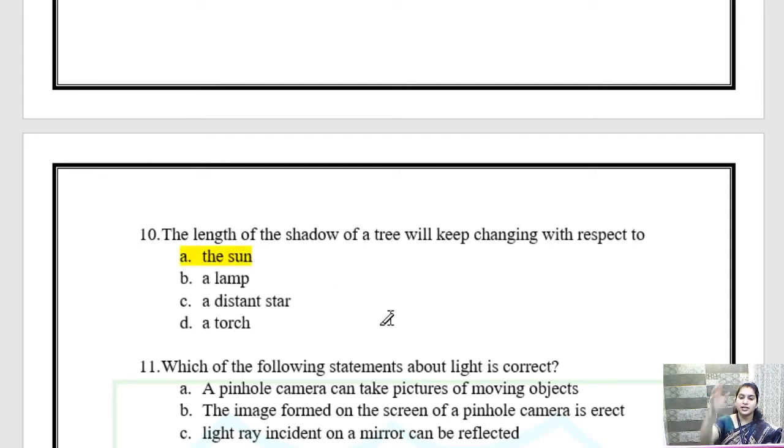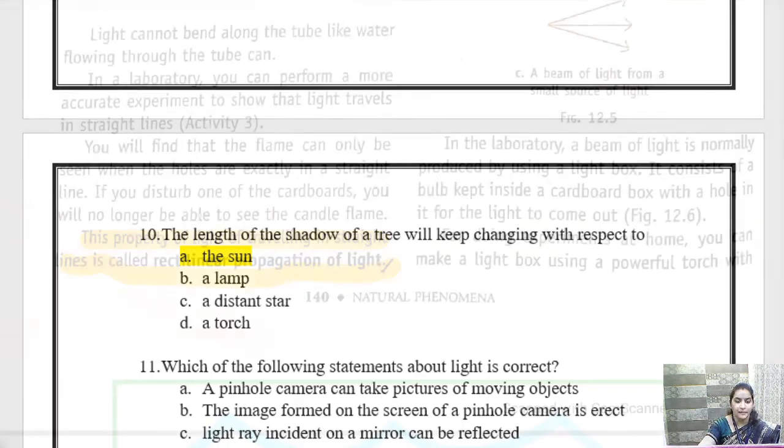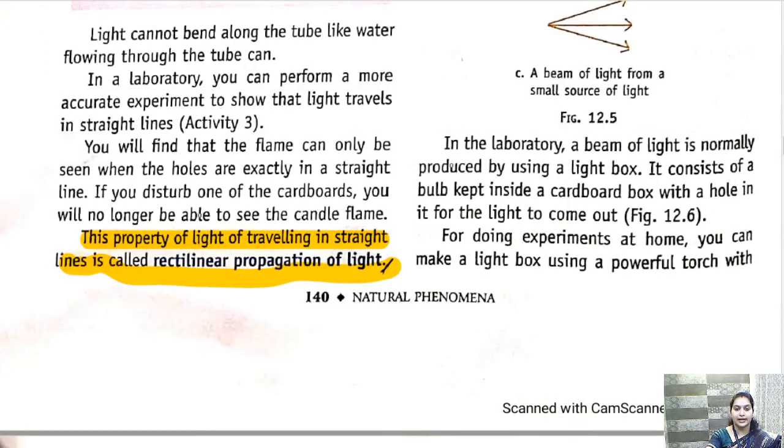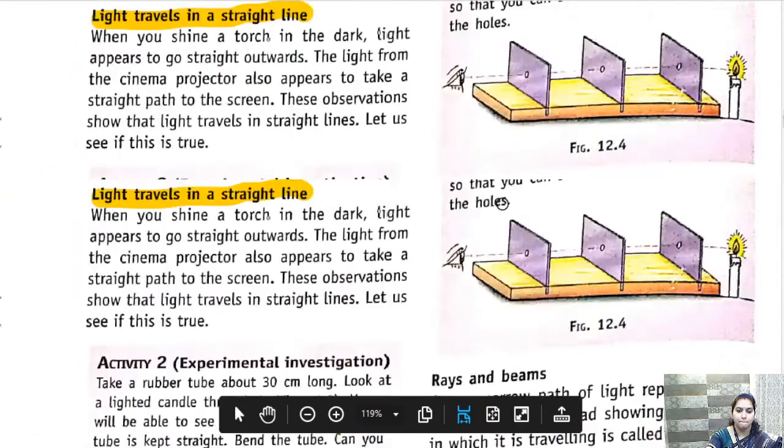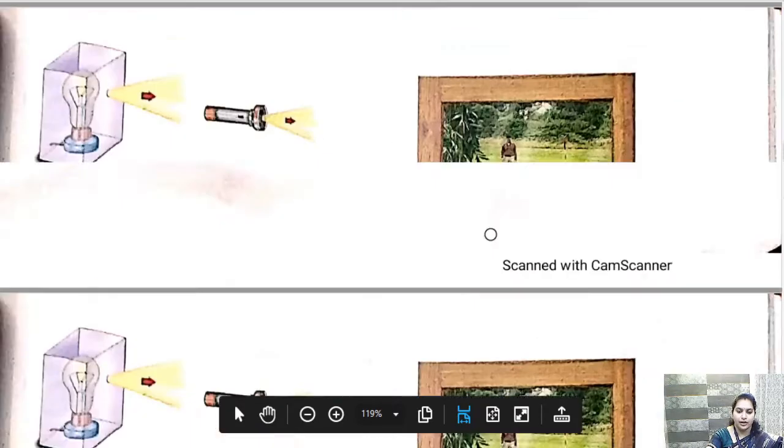Okay, as the position of the sun changes, the position of the shadow of the tree will also change. Like we have seen in the chapter, if you remember that diagram, a boy was standing and the position of sun is changing, and similarly the position of shadow also changes. So we have that diagram in the chapter. Okay, where is it?